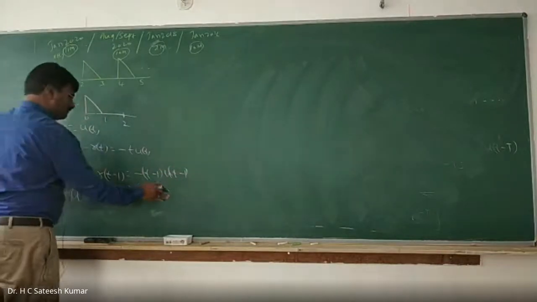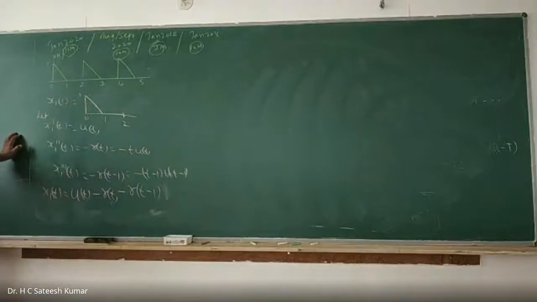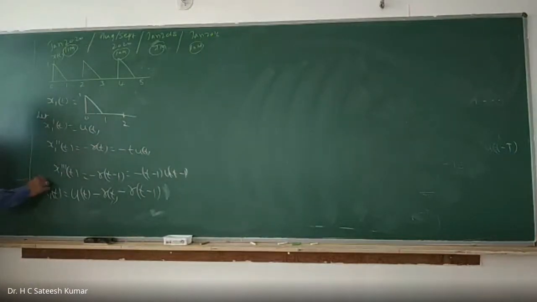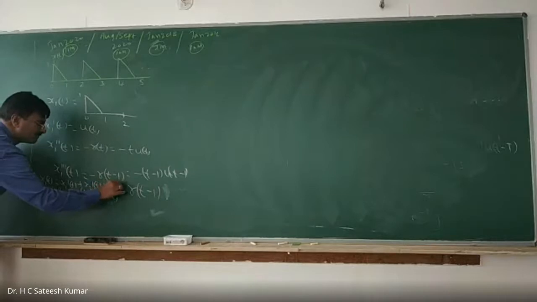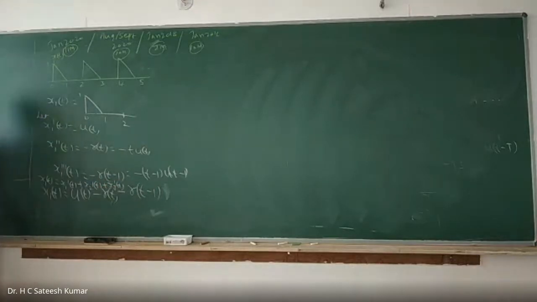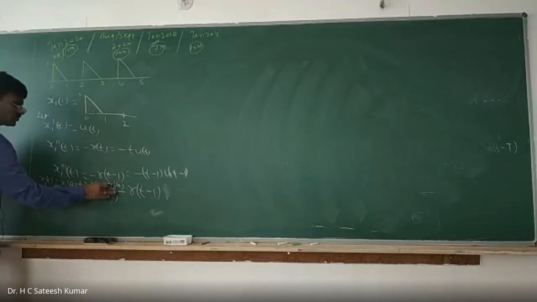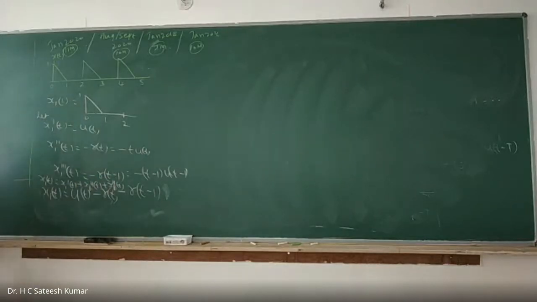That's it. So x of t is equal to x1 dash of t plus x1 double dash of t plus x1 triple dash of t. Sorry, x1 double dash, x1 triple dash. Right, like that we can write it.